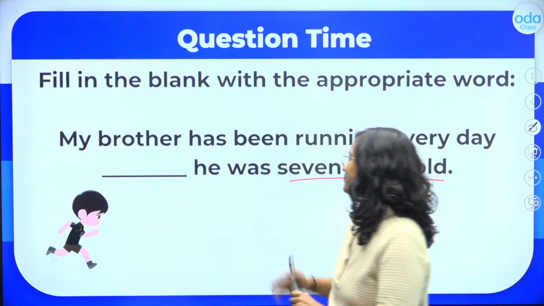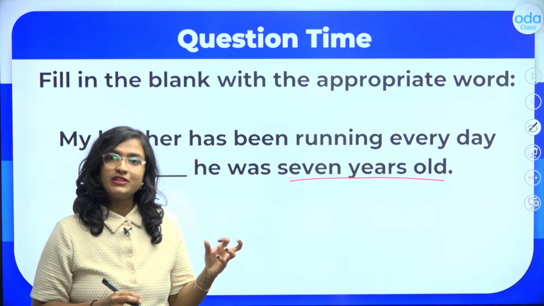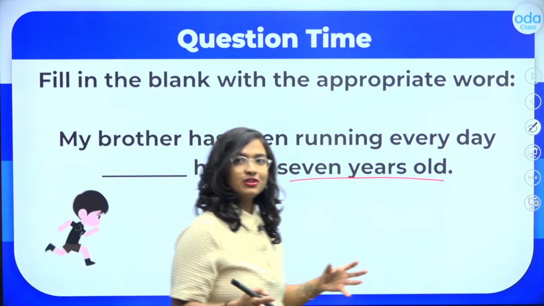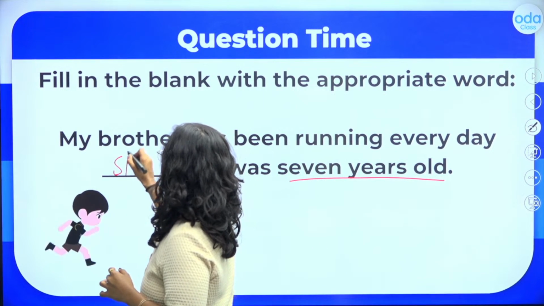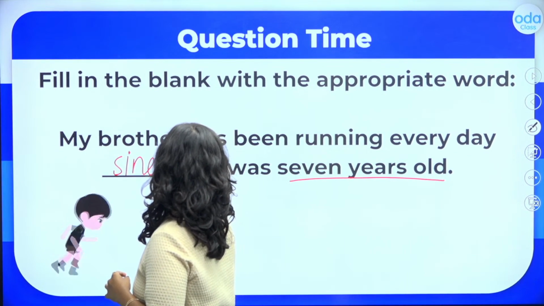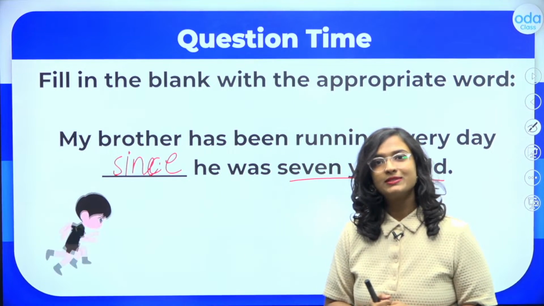Now students, he was 7 years old. This is a particular point in time, right? This is not a duration of time. So that is why, students, here I will use since. My brother has been running every day since he was 7 years old.